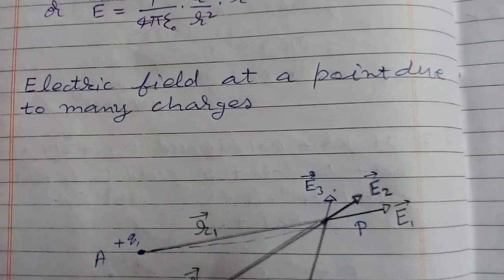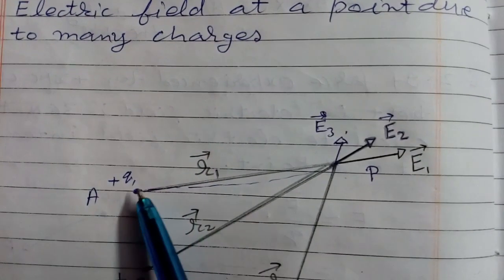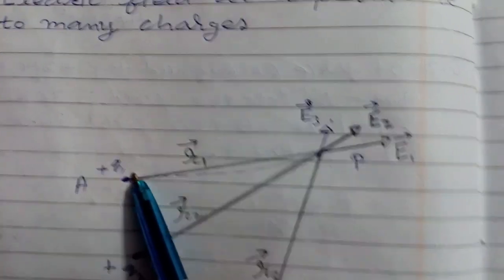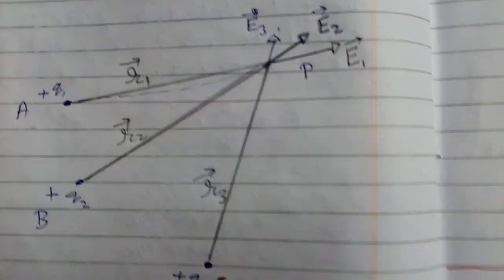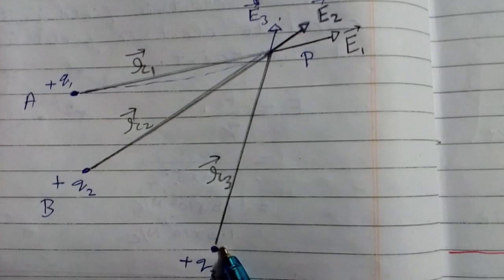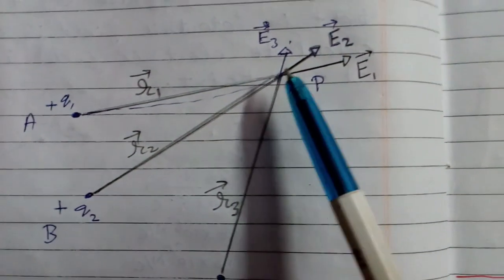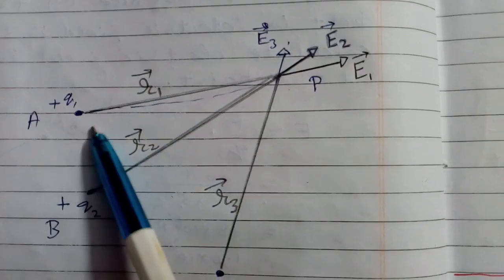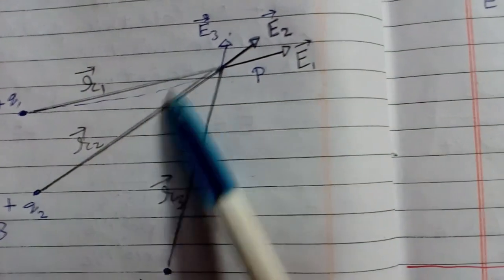Now, electric field at a point due to many charges. Suppose plus Q1 charge is placed at A, plus Q2 at B, and plus Q3 at C, and we have to calculate electric field intensity at point P. So what we will do? We will calculate electric field due to individual charges.